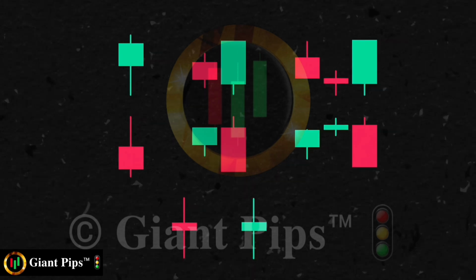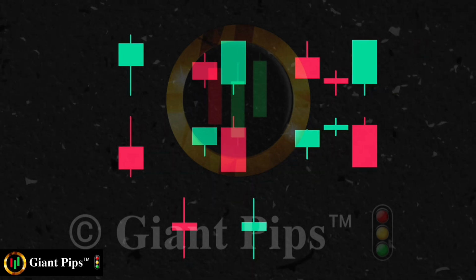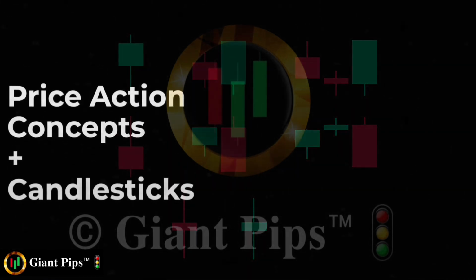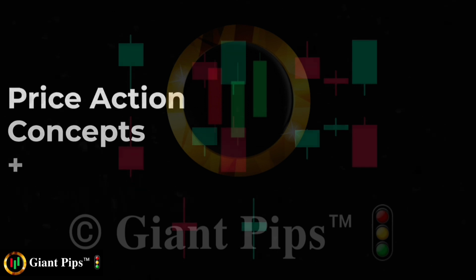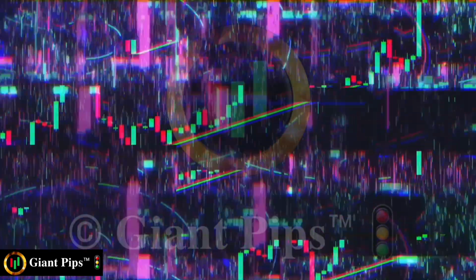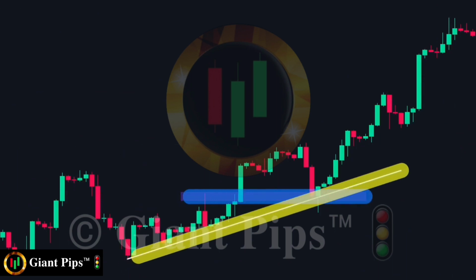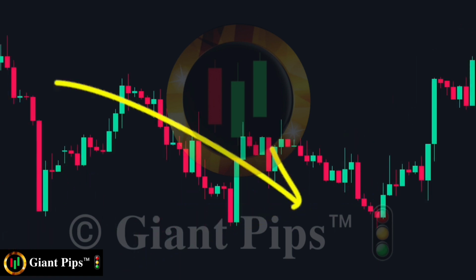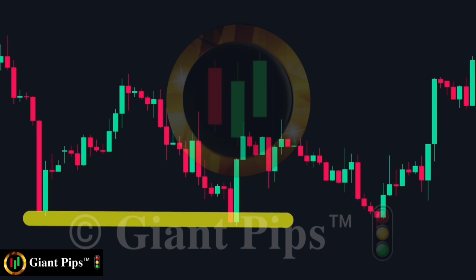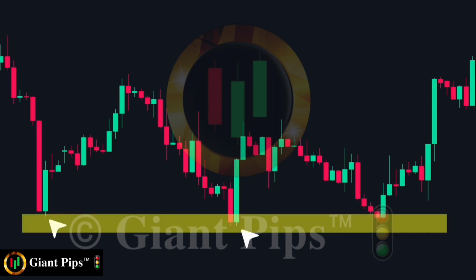So these were the 7 candlestick patterns that can help you spot trade opportunities, but we are not done yet. We will now understand how to use price action concepts to find entries using these patterns. We will use support and resistance levels and trend lines to combine the candlestick patterns with price action. Here is an example. The price was in a downtrend, but it found support near this area. We see 2 reversals here and mark it as a support level.